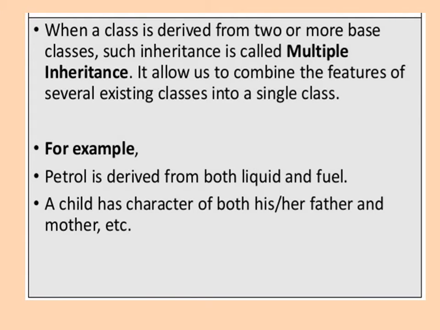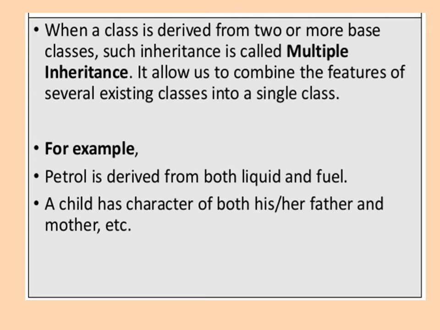When a class is derived from two or more base classes, such inheritance is called multiple inheritance. It allows us to combine the features of several existing classes into a single class. For example, petrol is derived from both liquid and fuel, so it consists of the properties of these two classes.